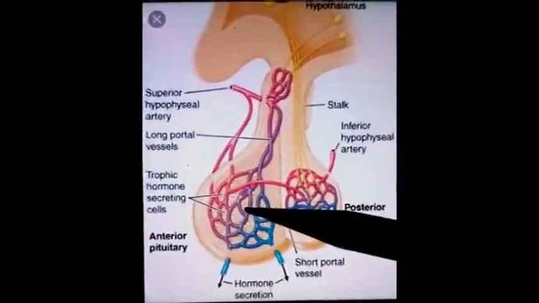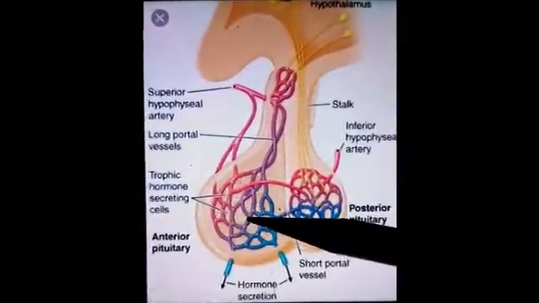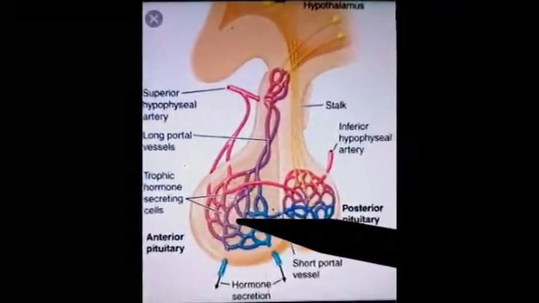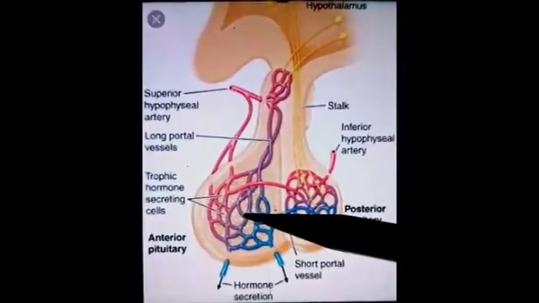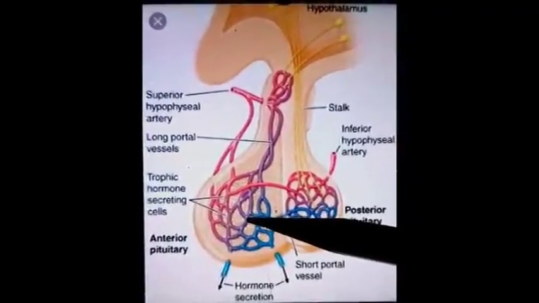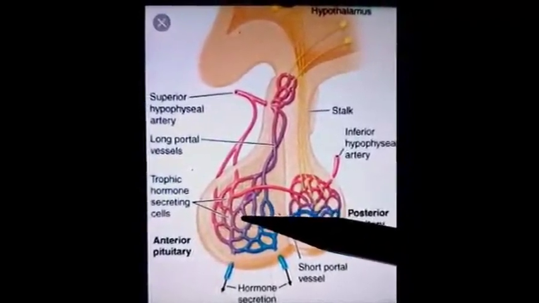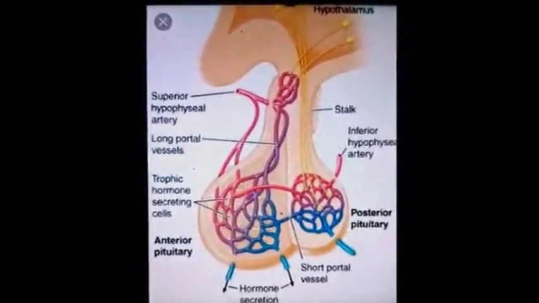The secondary plexus is a network of fenestrated sinusoid capillaries. Fenestrated means having multiple openings. These sinusoid capillaries supply blood to the anterior pituitary.